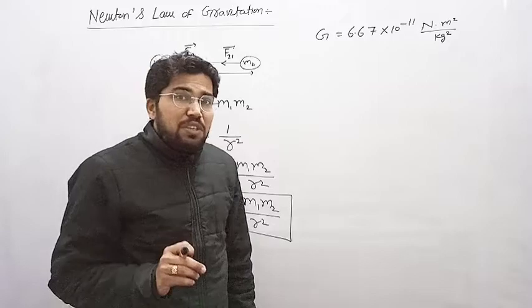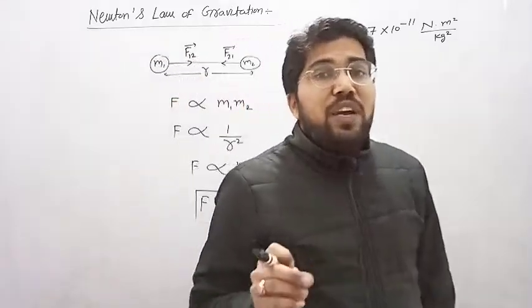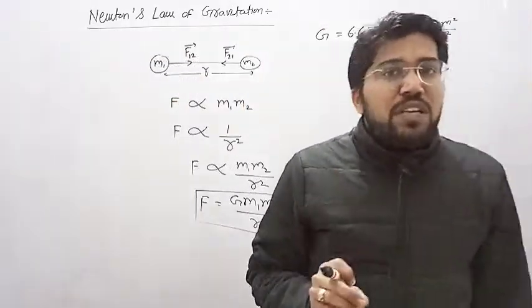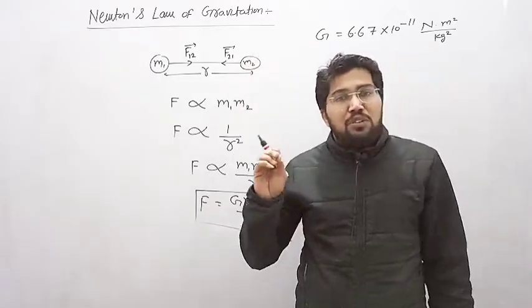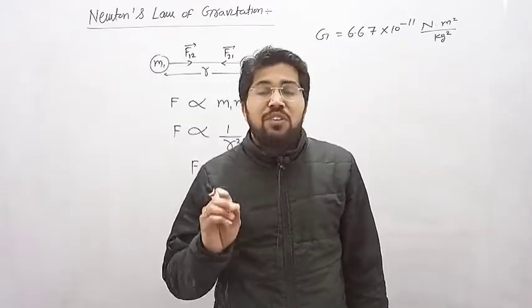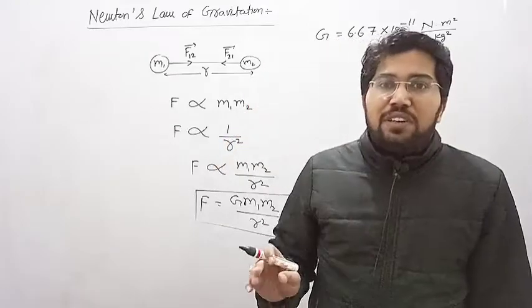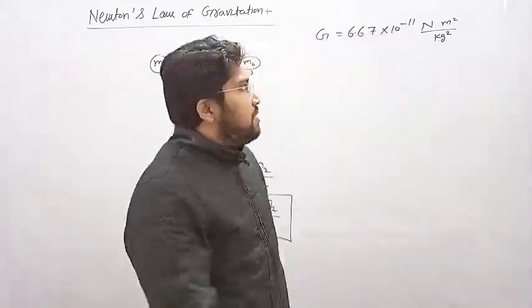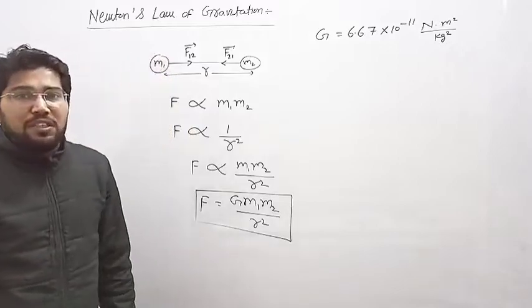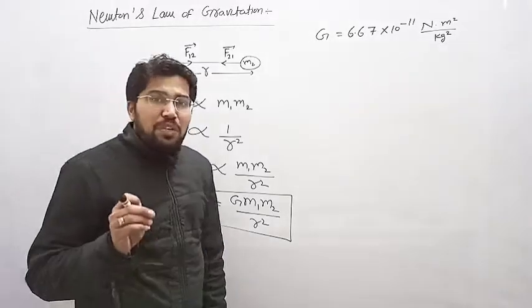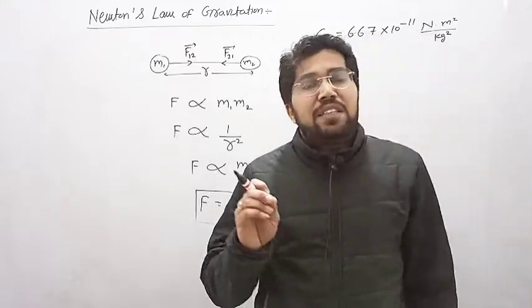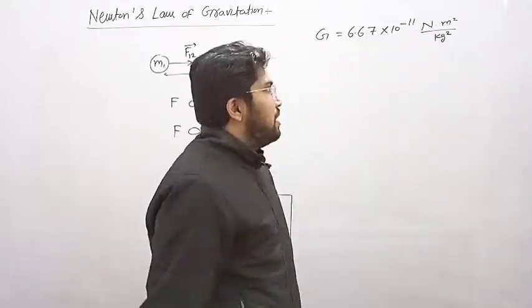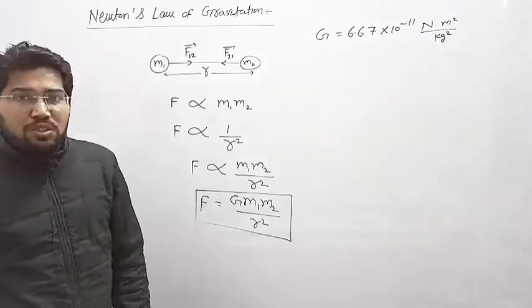Why is it called the universal gravitational constant? Because its value is constant all over the universe, whether on earth, on moon, on sun, or in space, anywhere capital G will be constant, 6.67 into 10 raised to minus 11 Newton meter square per kilogram square. It does not depend on anything or anyone, meaning its value always remains constant.